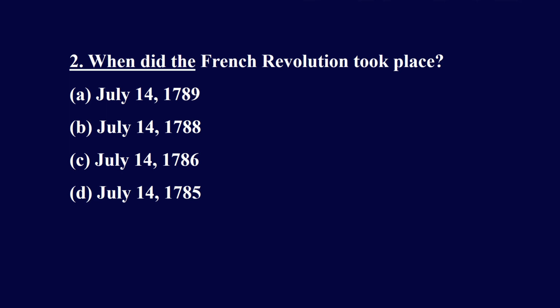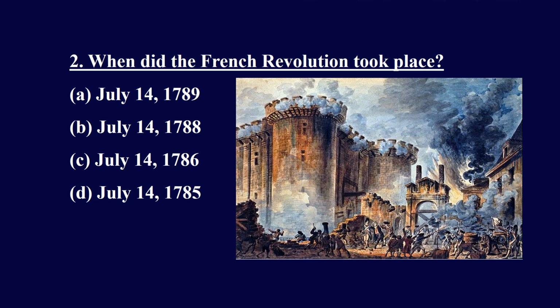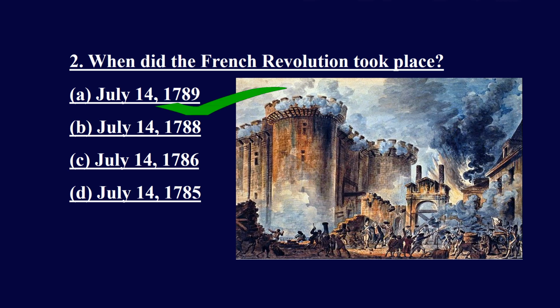Question 2. When did the French Revolution take place? And the options are A. July 14th, 1789. B. July 14th, 1788. C. July 14th, 1786. D. July 14th, 1785. And the right answer is July 14th, 1789. The French Revolution took place on July 14th, 1789 in France.